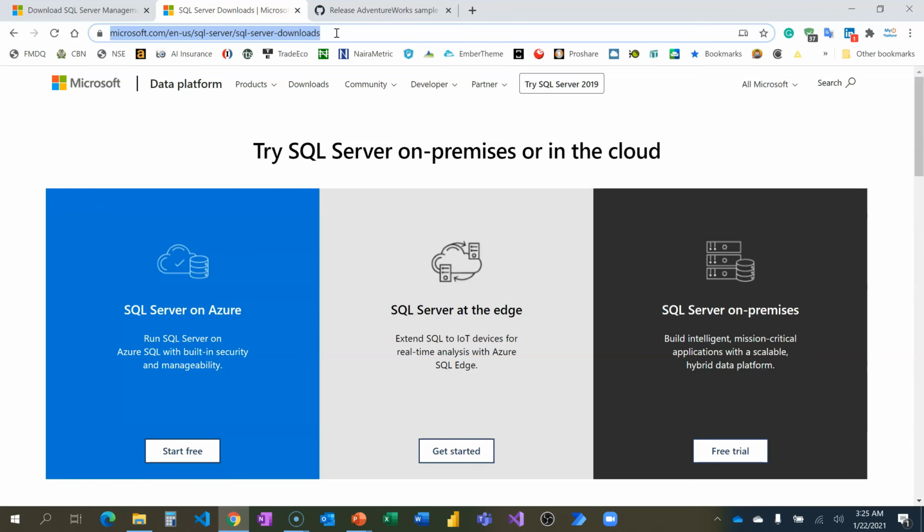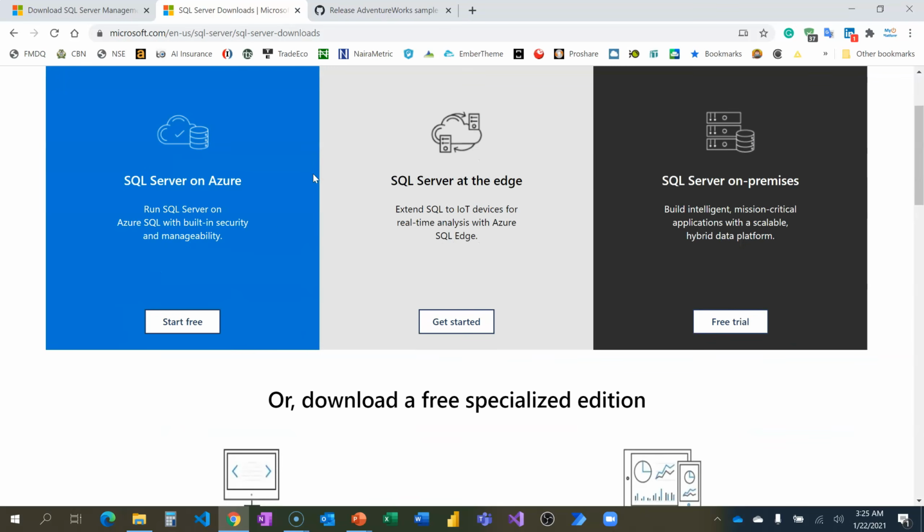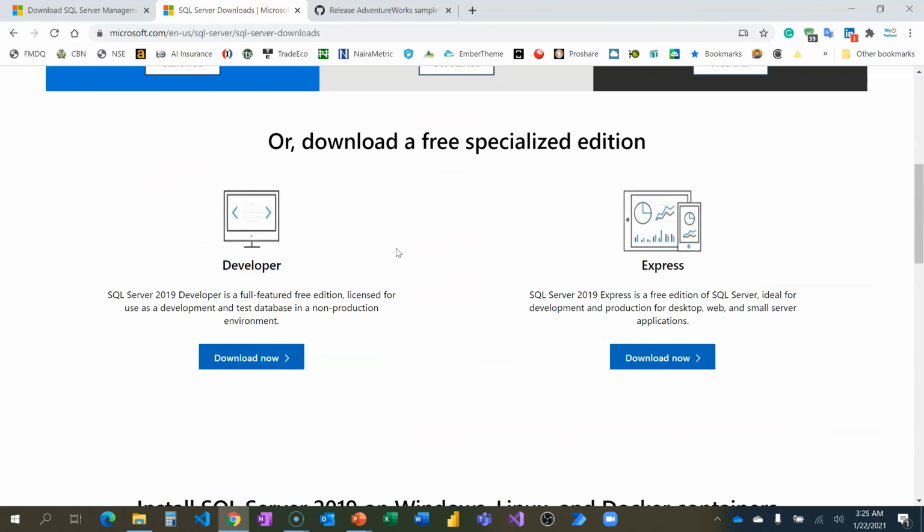So this link here, I've already put it in the video description section. You will see this link. What we need there is to download our SQL Server. And when you want to download, come here to download the free specialized edition. You can download the Developer version or the Express. Oftentimes I use the Express edition because it is a free edition, ideal for development and even production for desktop, web and small server applications. If you want to go enterprise, you have to buy it.